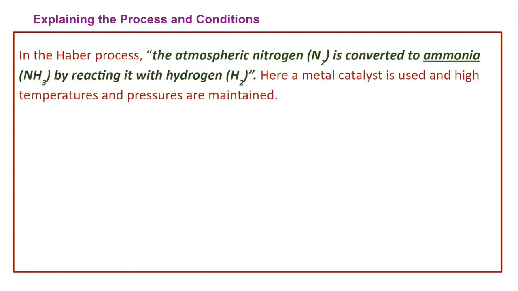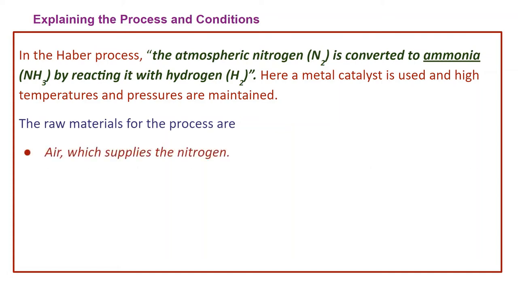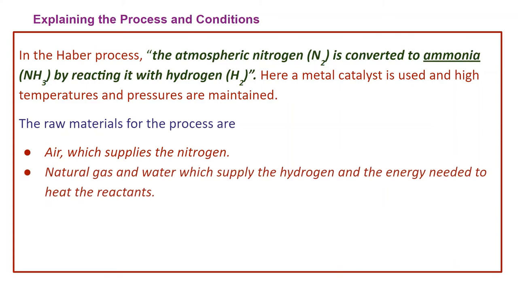So we have to describe in detail the manufacturing of ammonia by the Haber process. In the Haber process, the atmospheric nitrogen N2 is converted to ammonia, that is NH3, by reacting it with hydrogen H2. Here a metal catalyst is used, and high temperature and pressure are maintained. The raw materials for the process are air, which supplies the nitrogen, natural gas and water, which supply the hydrogen, and energy needed to heat the reactants.